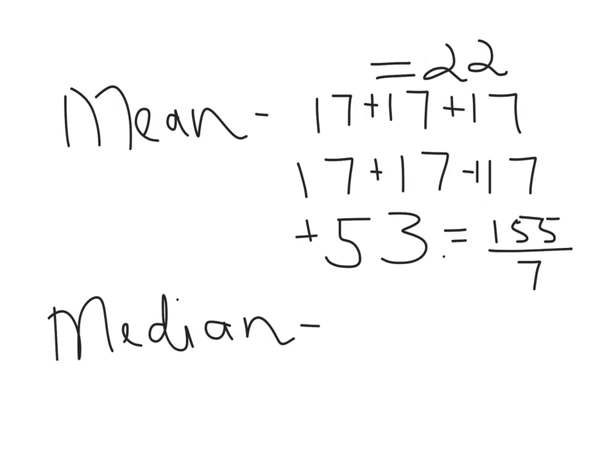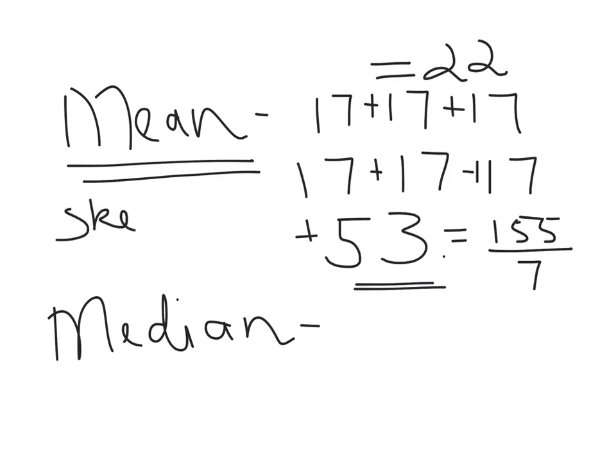So 22, is that a really good measure of the central tendency, considering we've got such a small group of people? Sometimes the mean can have some concerns when we're talking about a small group. It means that an outlier, such as the 53, can skew results.